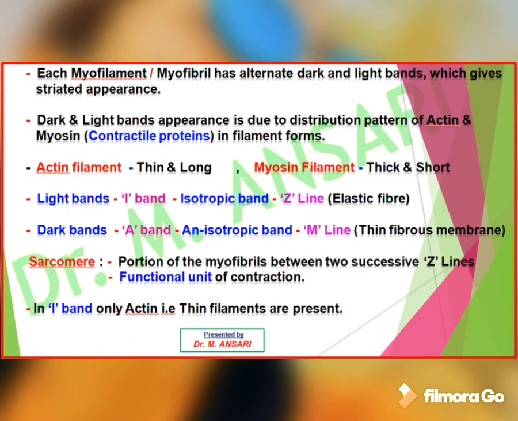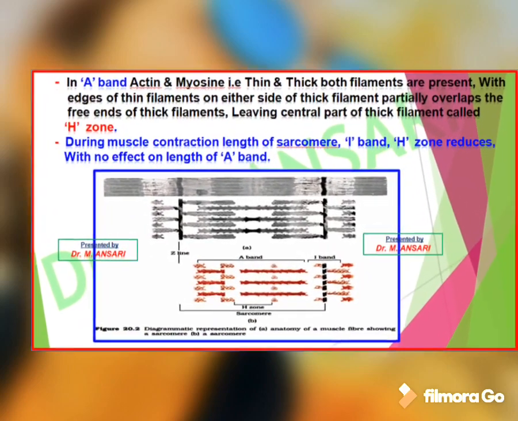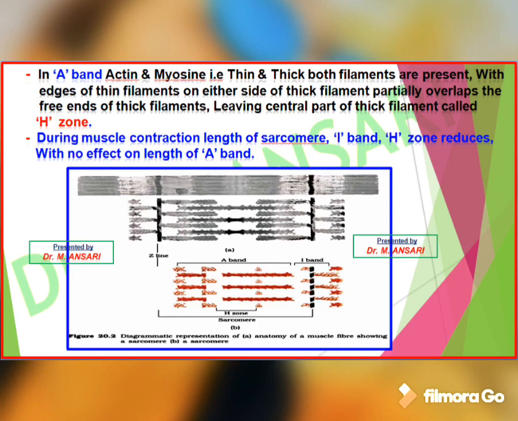In the I band, only actin filaments, that is thin filaments, are present. As you see in the given diagram, in the A band, actin and myosin, that is thin and thick, both filaments are present, with edges of thin filaments on either side of thick filaments partially overlapping the free ends of thick filaments, leaving the central part of the thick filament called H zone.